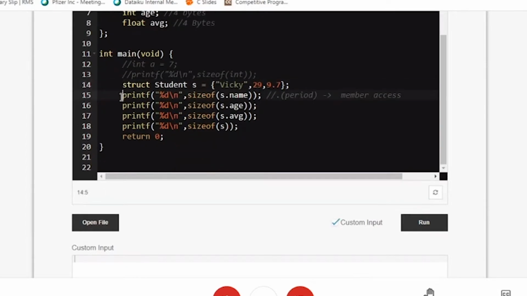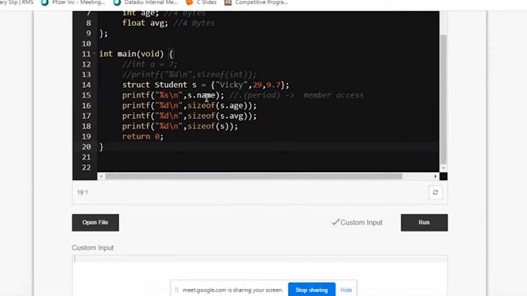Okay, I have printed the size of it. Now let me go for printing the values. Same printf I can use. Instead of sizeof, let me remove the sizeof operator. Since name is a string, let me write percentage s. Age is an integer, so I'll keep percentage d itself. Average is a floating type, so I'll give percentage f. So this one is your structure size, and I don't want that.